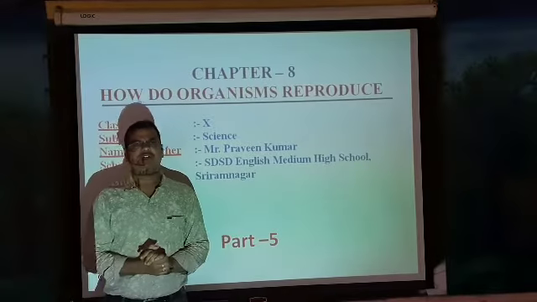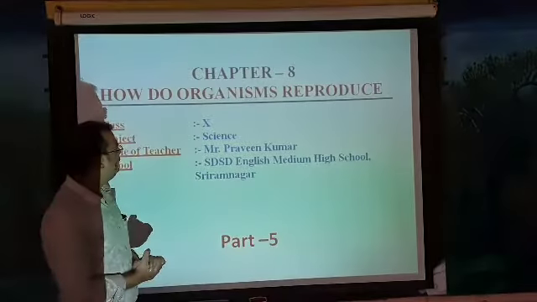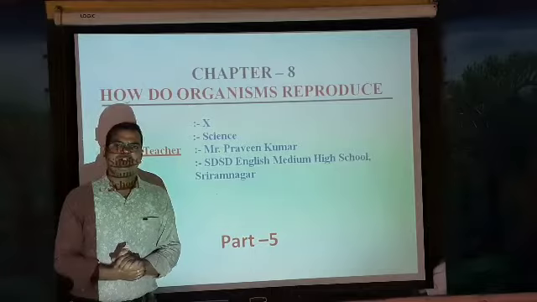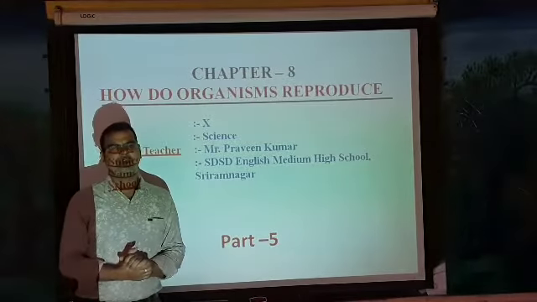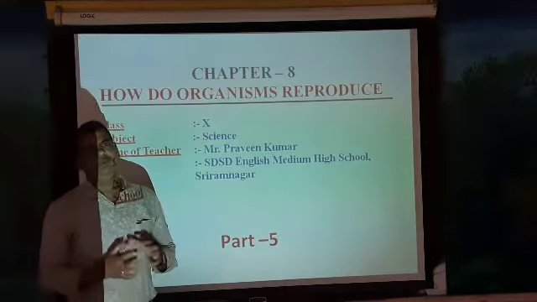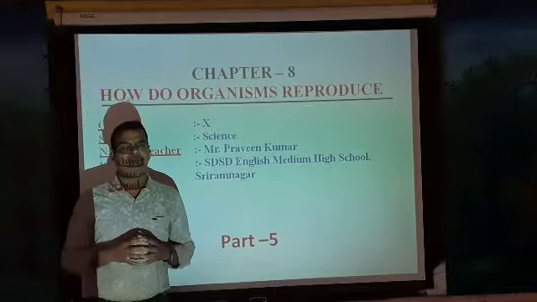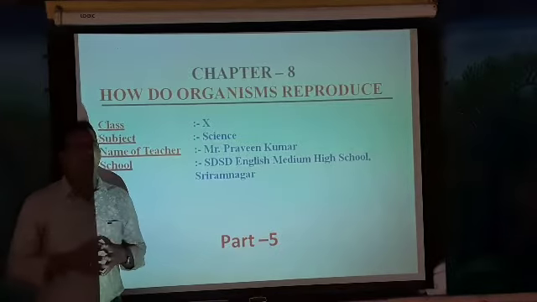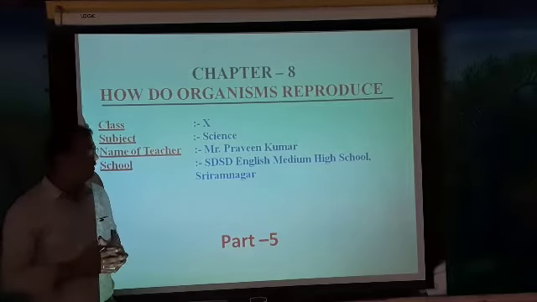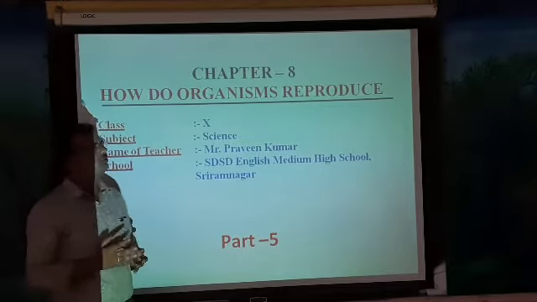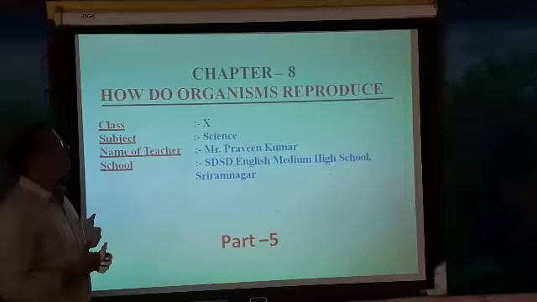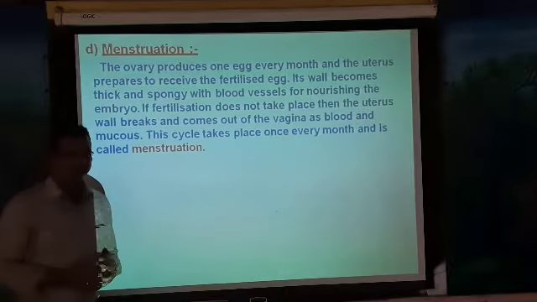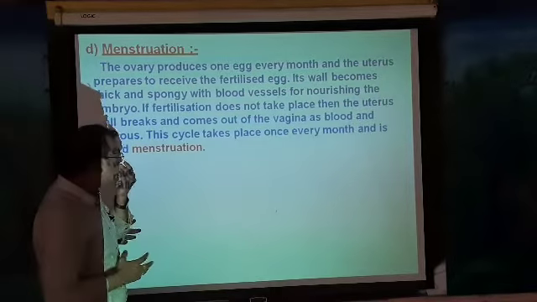As we are discussing the chapter called How Do Organisms Reproduce, in the previous part we discussed the male reproductive system, the female reproductive system and how fertilization takes place. Today's class we are going to discuss the next part of the chapter, that is menstruation. So what is this menstruation?